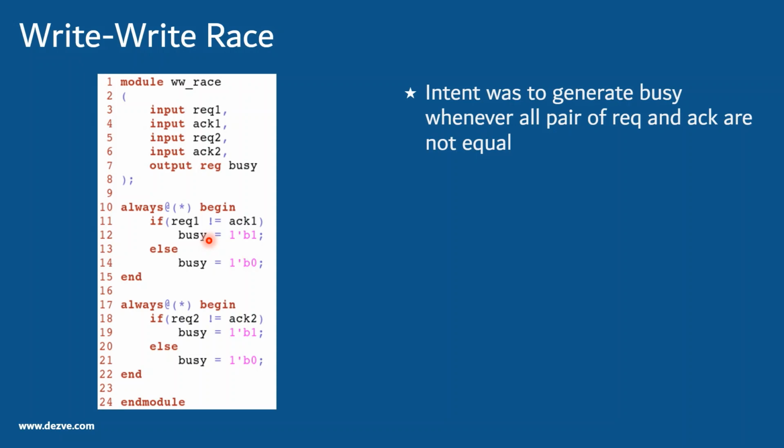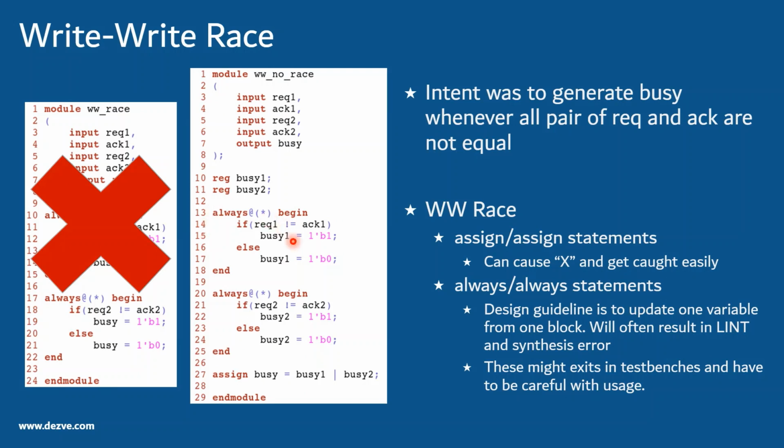So what do we do? There are multiple ways. One way is to use temporary signals called BC1 and BC2. This block gives its own busy and this block gives its own busy, and then we OR them. Again this is based on the functionality you choose. Since we are trying to assert busy when any of these are high, it is OR functionality, but you may choose to do it differently as well.